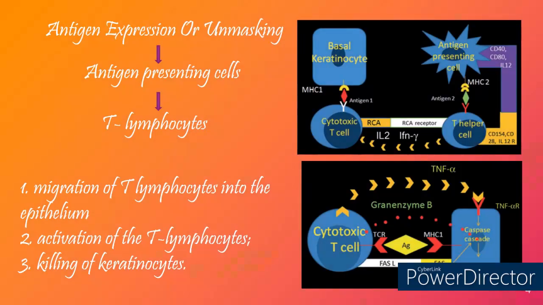Coming to the pathogenesis of oral lichen planus. All the etiological factors can result in antigen expression, unmasking or altering of the antigen that is present in the basal cell keratinocytes. These antigens are identified by antigen presenting cells, which present the antigens to T lymphocytes. This causes migration of T lymphocytes to the oral epithelium, activation of T lymphocytes and release of certain cytokines, which results in more recruitment of T lymphocytes, killing of keratinocytes and basal cell degeneration. So this is the overview of the pathogenesis of oral lichen planus.